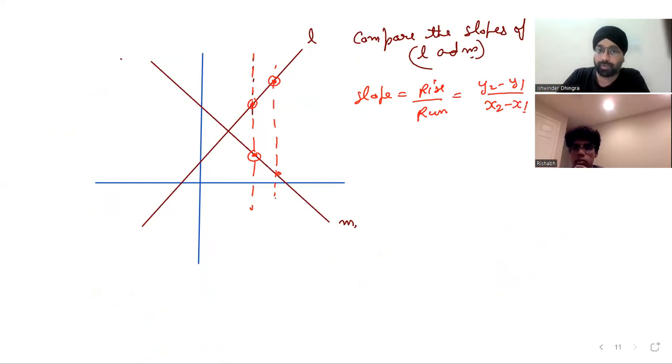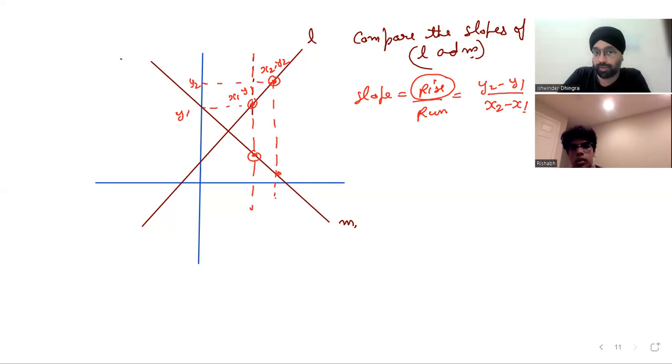Now let's come to this. Let's say this is x1, y1. Let's say this is x2, y2. Now what is happening over here? We don't need to bother about x. We are only concerned about rise. I told you, run is always positive. Now, this is y1, this is y2.